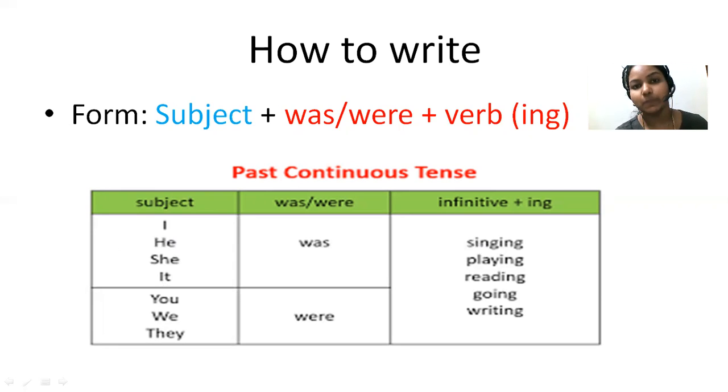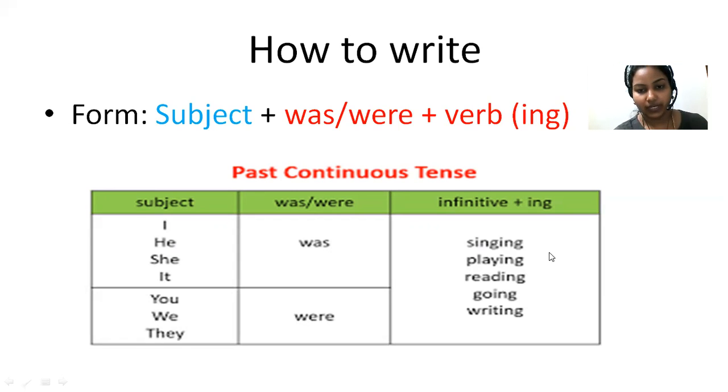You have to use the base form of verb plus ing, singing. Okay, he was singing. She was singing. And if the subject is plural, you have to write were. You were singing. We were playing. They were reading. So this is how you have to write a sentence in past continuous tense.